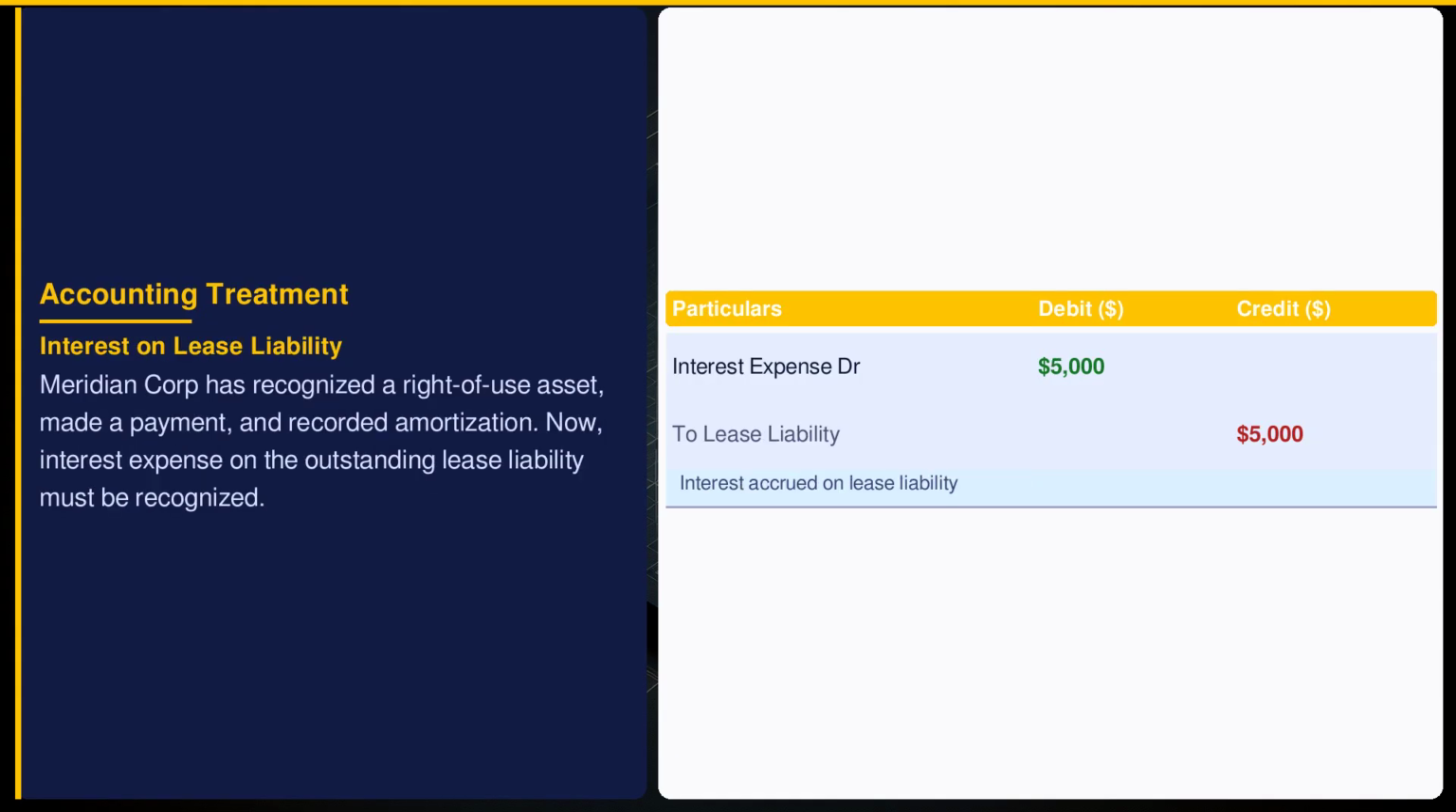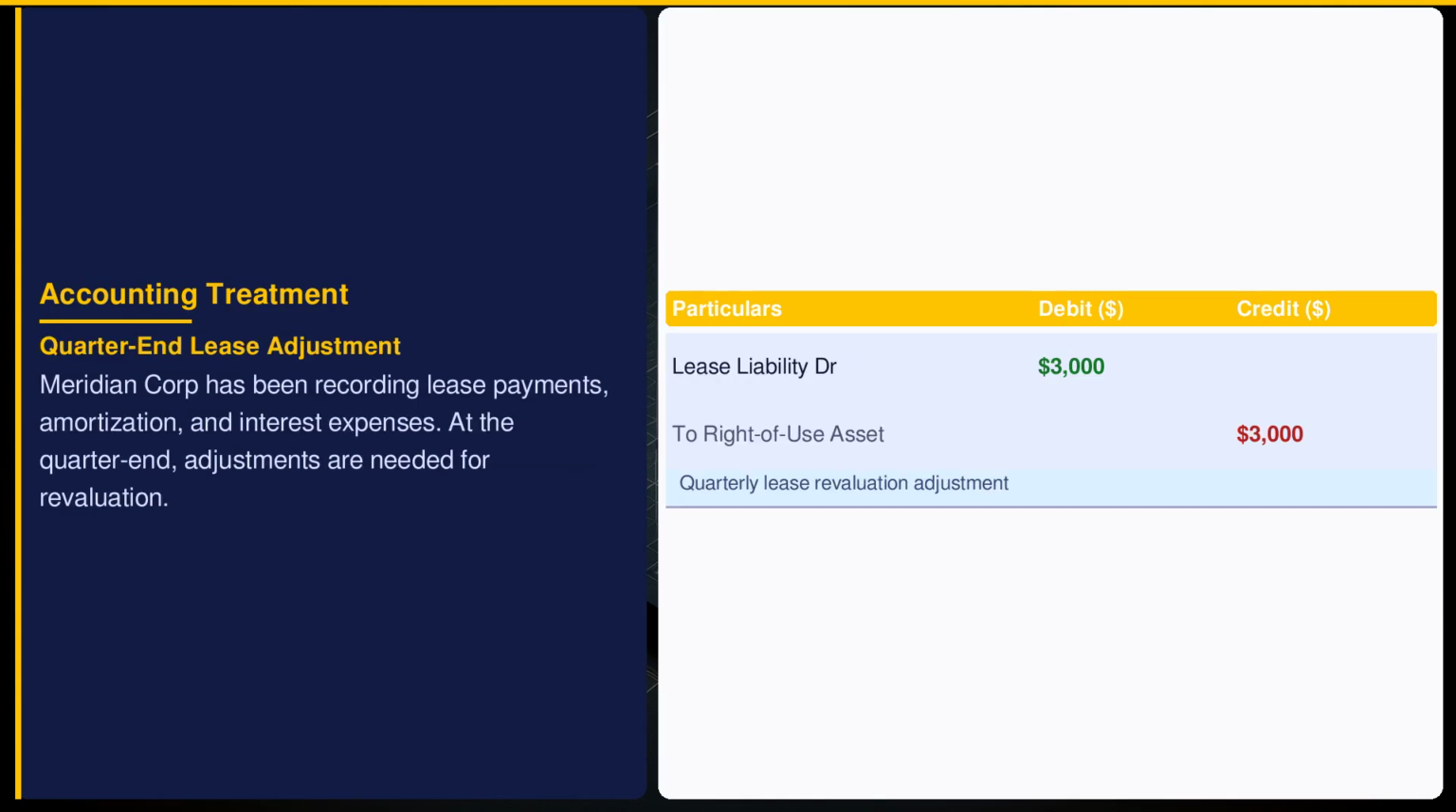Interest accrual on the lease liability shows how ASC 855 captures the cost of borrowing. This $5,000 increases the lease liability, reflecting interest over time and impacting net income as an interest expense. Quarterly revaluation adjusts the lease liability and right-of-use asset by $3,000. ASC 855 mandates these adjustments to maintain accurate financial representation as market conditions change, impacting asset and liability valuation.